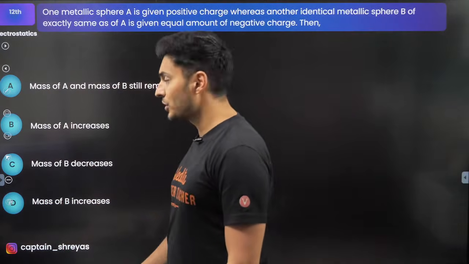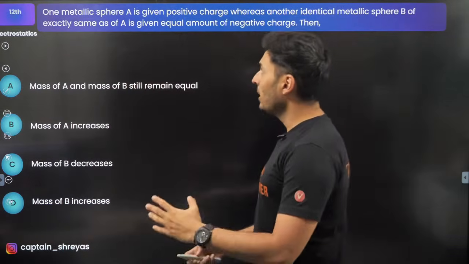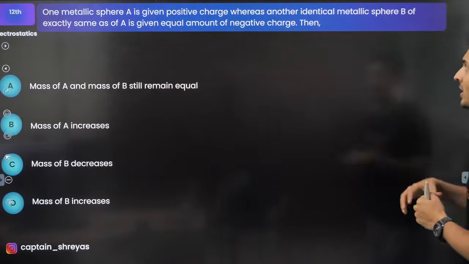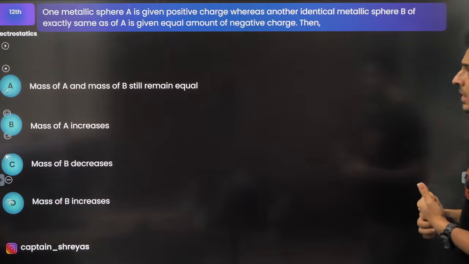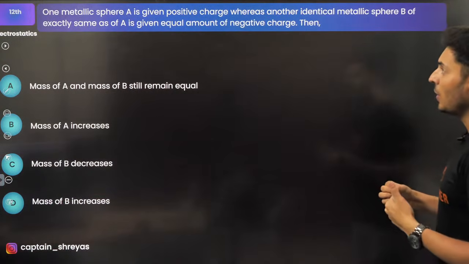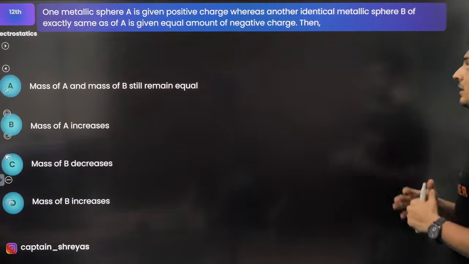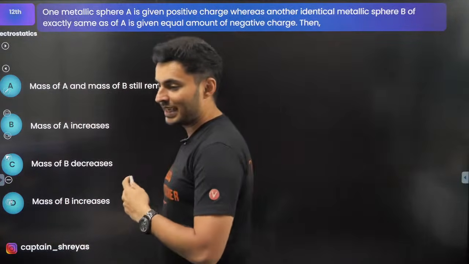And here comes the first question on your screen. One metallic sphere is given a positive charge. Another sphere is given exactly the same charge, about the same charge but a negative value. Then which of the following is true?